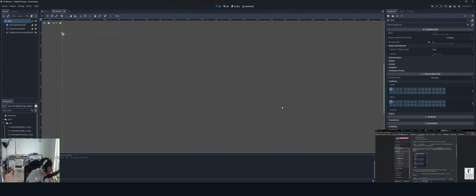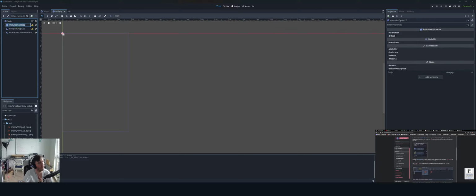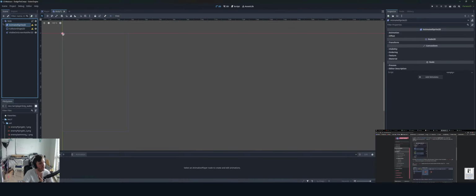Set up the animations like you did for the player. This time we have 3 animations: fly, swim, and walk. There are 2 images for each animation in the art folder. Okay. So animation.